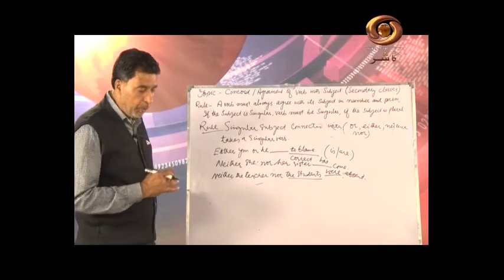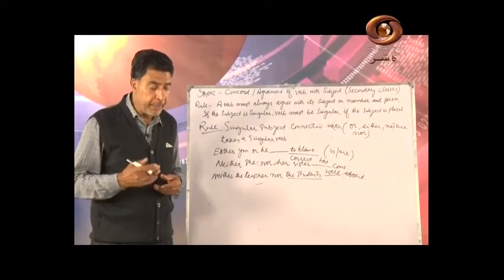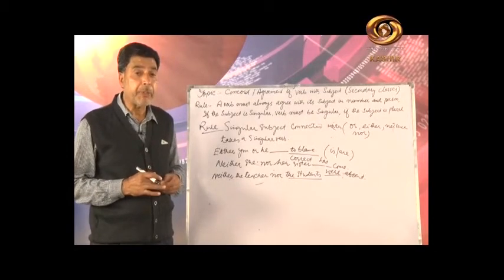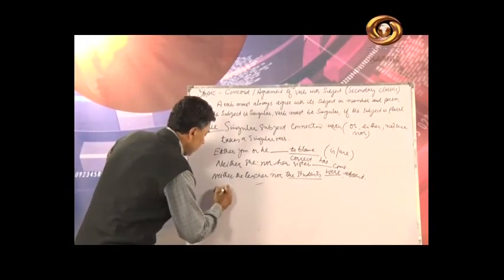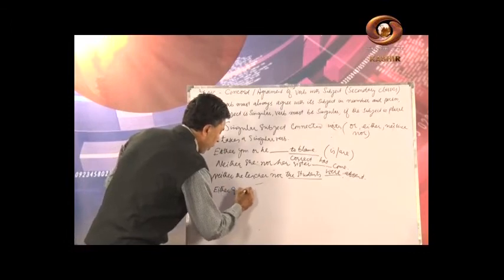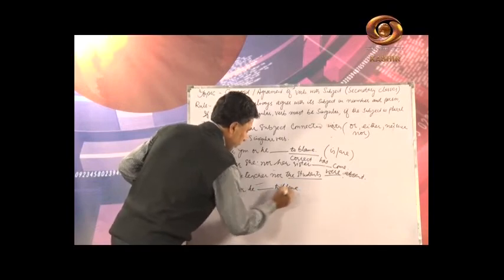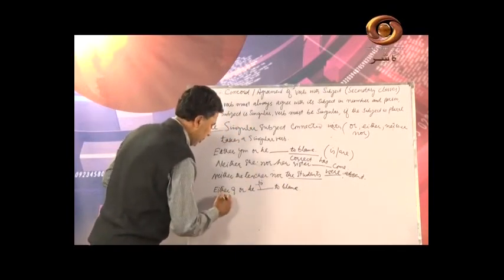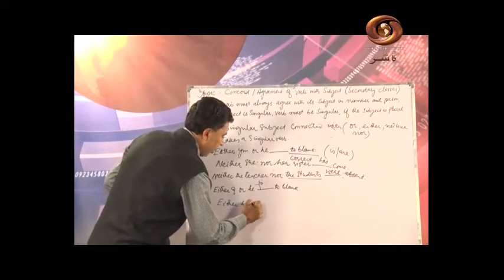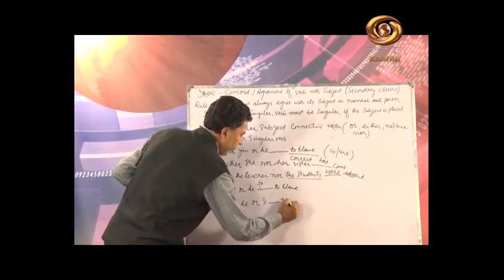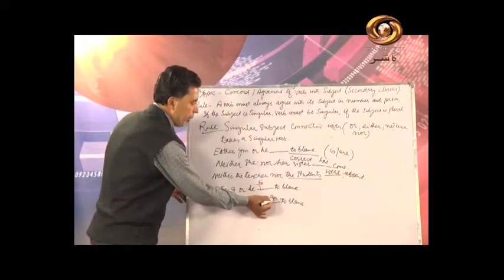Clear? Now, when the subjects are different persons and are joined by either or, neither nor, the verb agrees with the nearest one. Either I or he dash to blame. If I write "either he or I dash to blame," we will write "am to blame," because "am" is nearest.